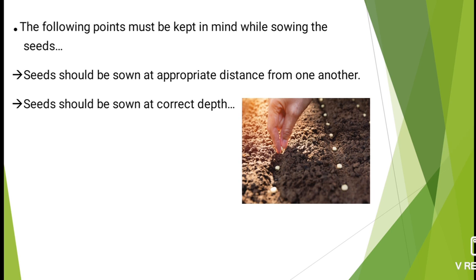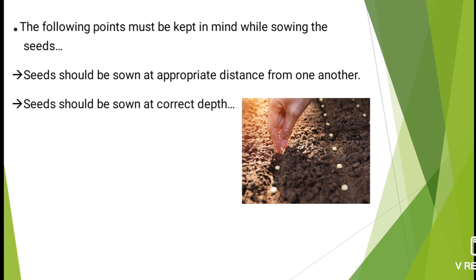Yes, so seeds should be sown at the correct depth, not too shallow, not too deep. Okay, seeds should be sown at the correct depth. If farmers sow the seeds at the correct depth, then the seeds can grow faster and with the correct length.